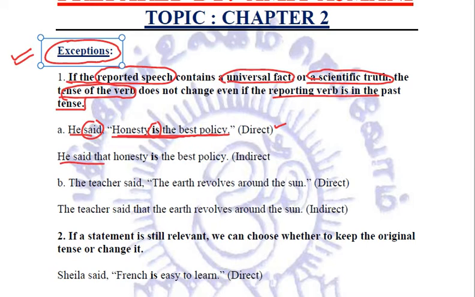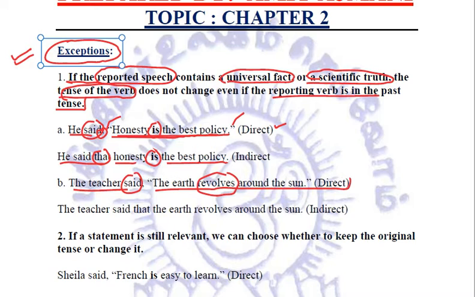He said that, the comma is replaced with this that, inverted commas are removed, and we will continue: honesty is the best policy. Let us take another example. The teacher said, the earth revolves around the sun. Now this is a direct speech, and the reporting verb is in past tense. So as per the rules discussed above, this present tense revolves should be converted into past tense as per our understanding of the rules. But we need to relate what exactly the actual sentence is.